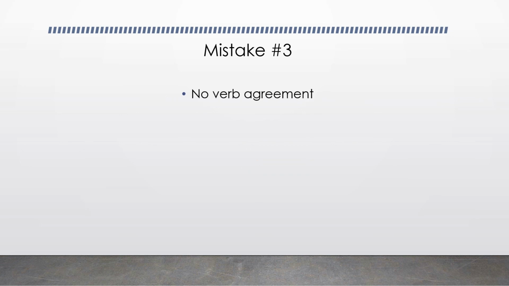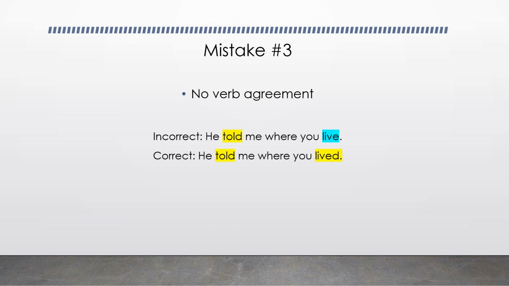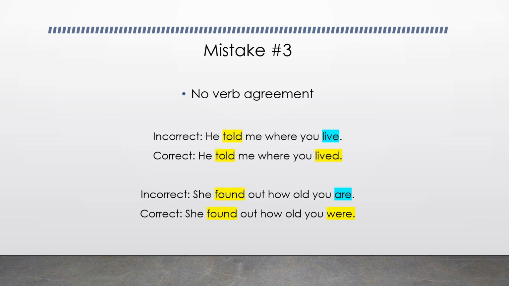And a final mistake, no verb agreement. He told me where you live. He told me is past tense, so the verb live has to be also in the past tense, and the correct way to say is he told me where you lived. She found out how old you are. Again, found out is past tense, so the correct way to say the sentence is she found out how old you were.